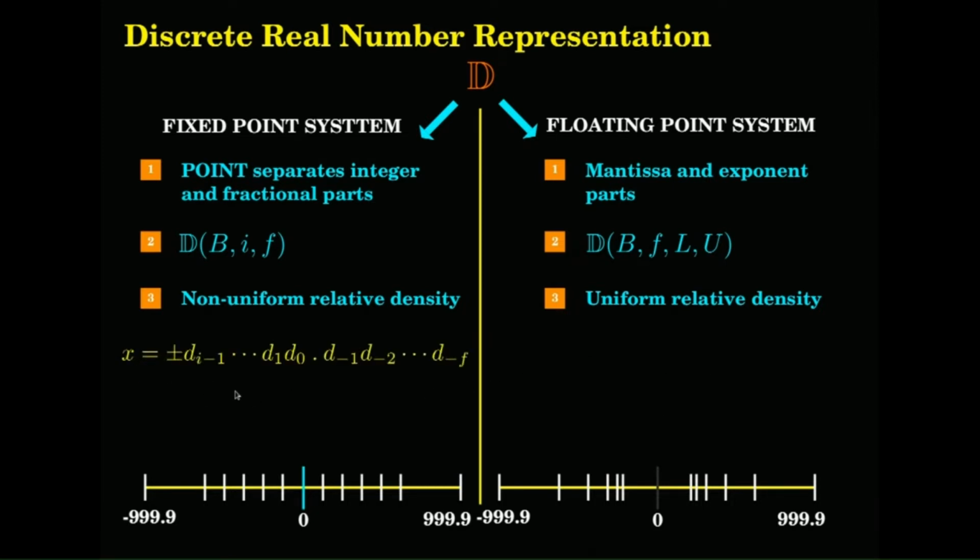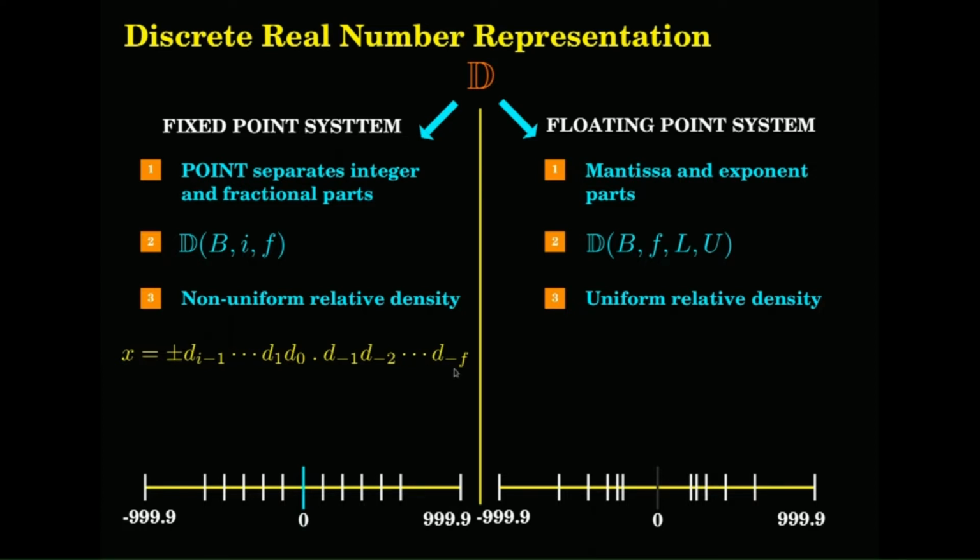So, representation wise, when you say that I have the fixed point system, some number x can take any sign, plus or minus. So, the representation is like this. So, this is digit 0, there is a point to the left of that, all the integer digits you are representing in this fashion, digit 0, digit 1 to digit I minus 1. This I here represents the number of integer digits, okay. 0 to I minus 1, and f is representing the number of fractional digits. So, to the right of the base point, minus 1, minus 2, and so on.